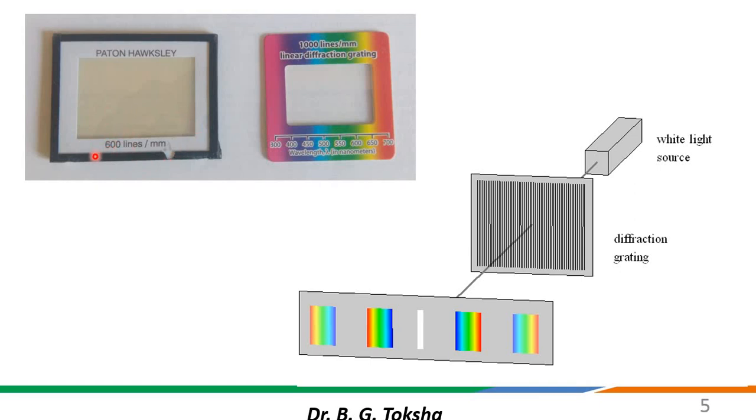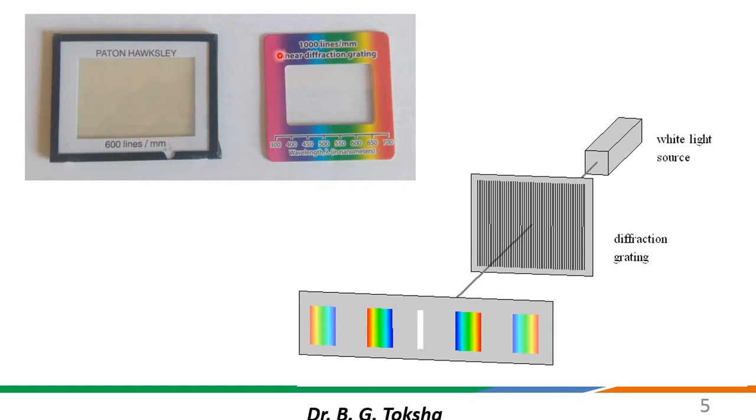Here you can see 600 lines per millimeter on this grating. Whenever you use any grating, you will see such a factor that will help you calculate A plus B. To calculate A plus B you have to take reference of this particular value.